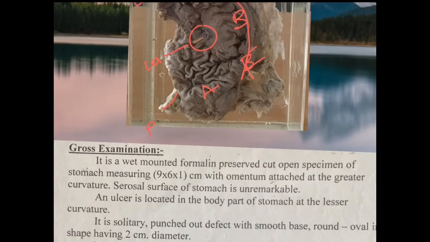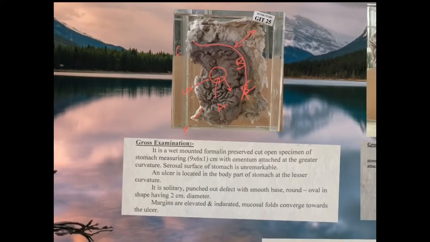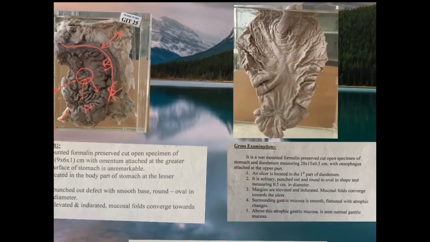So this point is very important: when the folds are going towards the ulcer, it is a gastric ulcer, whereas when these folds are going away from the ulcer, then it is an ulcer in gastric cancer. So that is the point. That is how you will describe the gastric ulcer and the cancer ulcer.